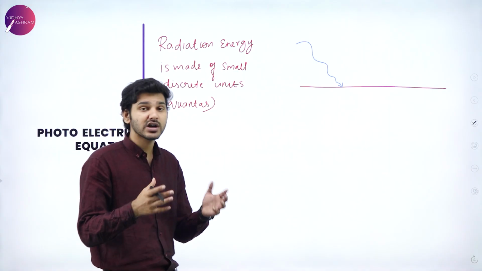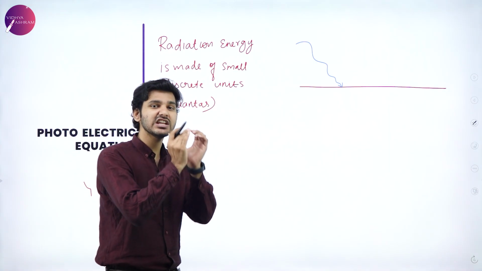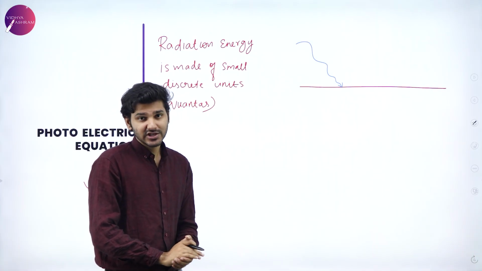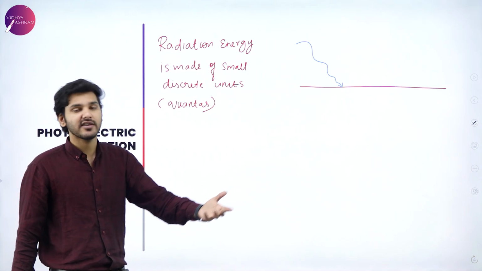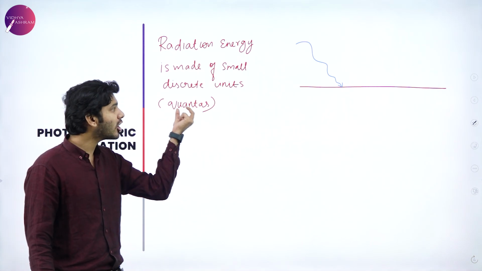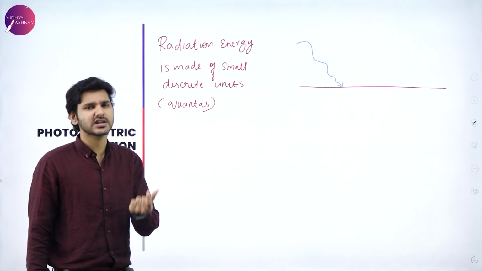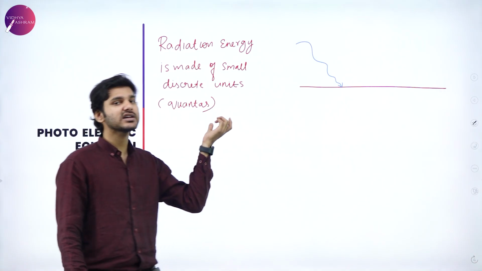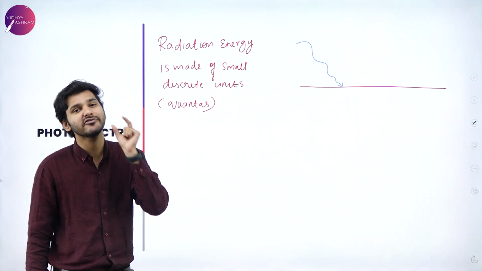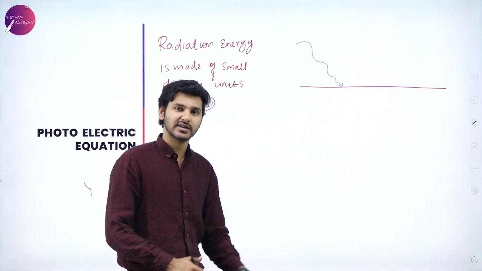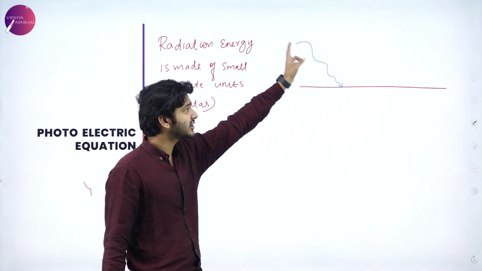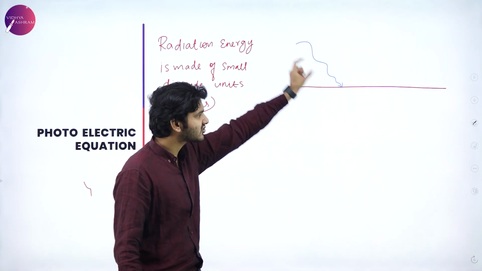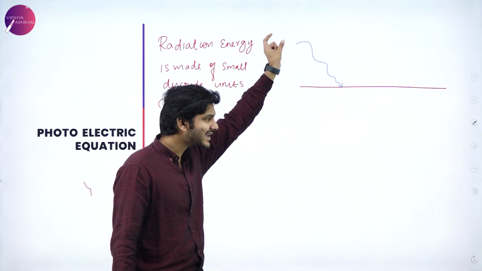So understand that quanta means very small discrete units of energy which are being propagated through space and time. So every radiation, or every wave for that matter, will carry small packets of energy which are known as quanta. Quantum particle just means a very small particle. Quanta means very small discrete units of energy that are distributed through space and time. So Einstein assumed that this particular incident radiation is made up of very small packets of quanta. Each second, one small packet of quanta is incident.